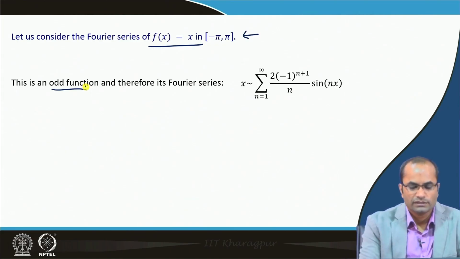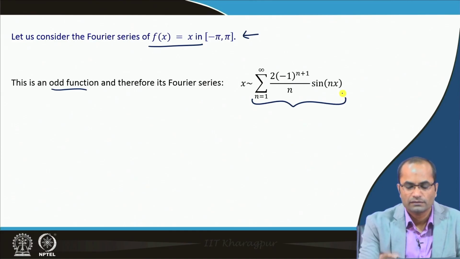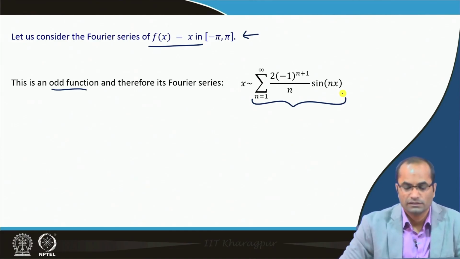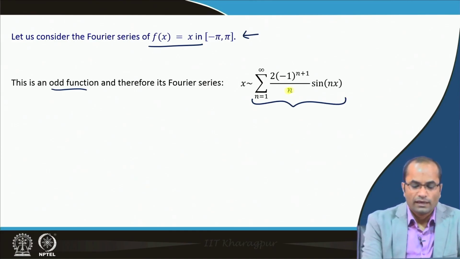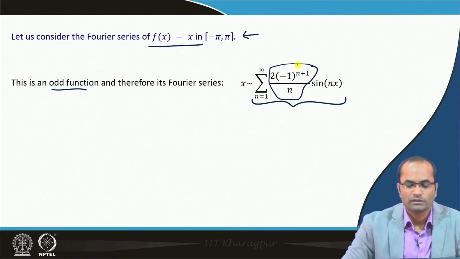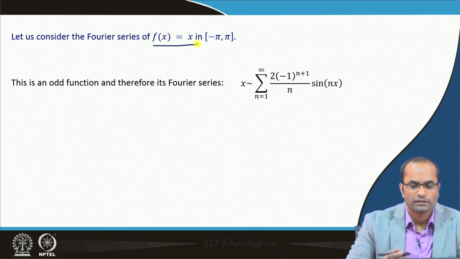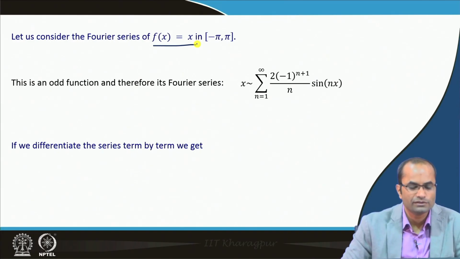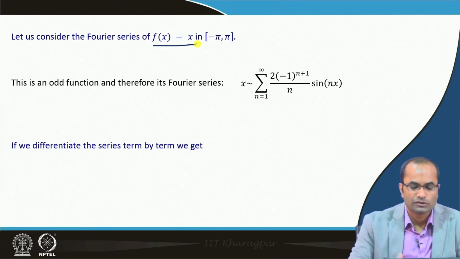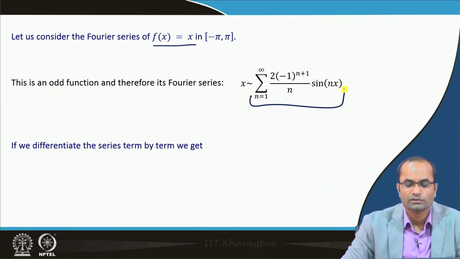Its Fourier series will be just the sine series, with the factor minus 1 power n plus 1 divided by n and multiplied by 2. Since it is an odd function, we have only the sine terms here. Now, if we differentiate this series term by term, we are differentiating the series.